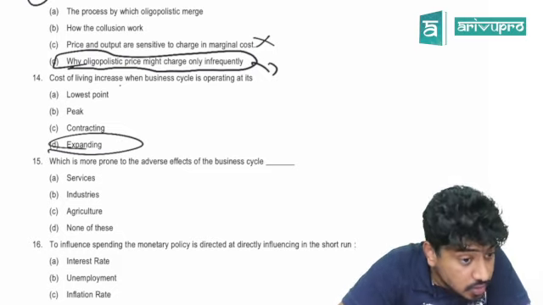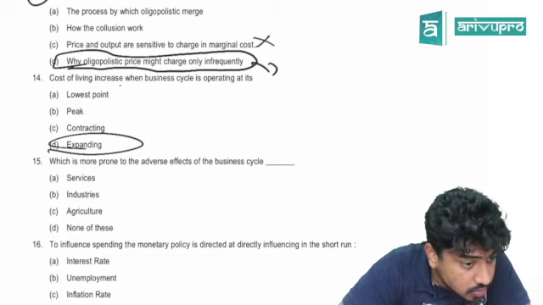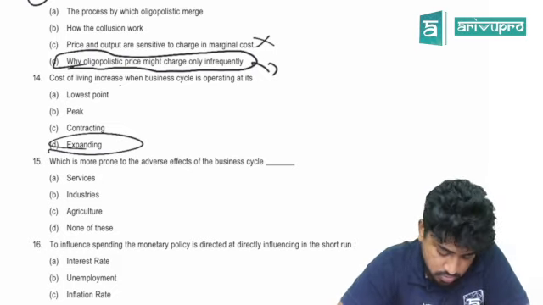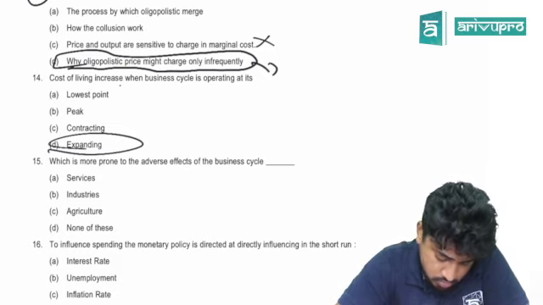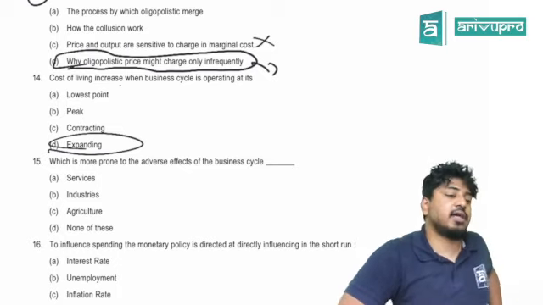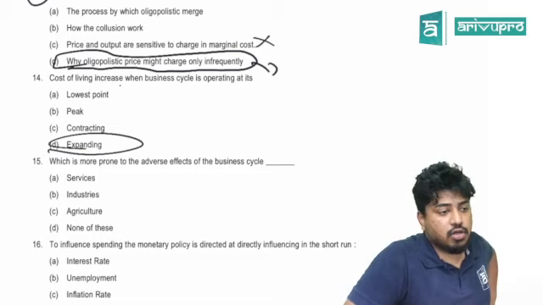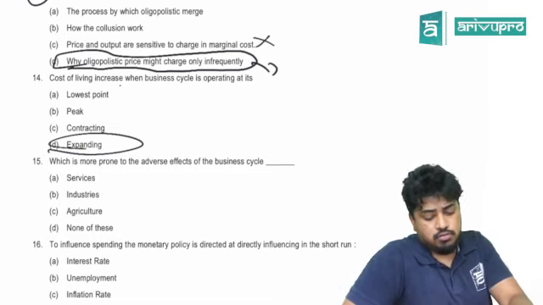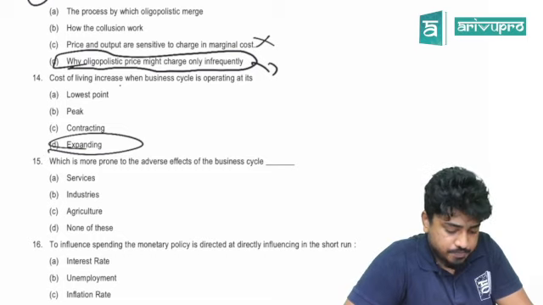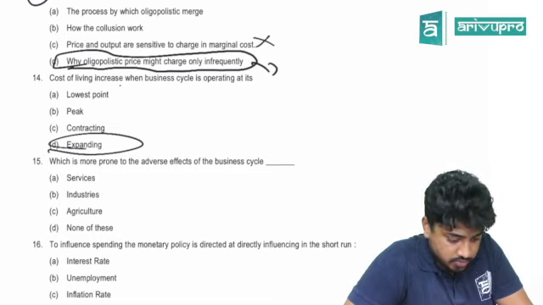No, expansion only it should be. Peak is given. What did I give? Is it highest? I mean, highest increases, or what is it? What did I say? One second. Sometimes the notes and the textbook answers might be different.